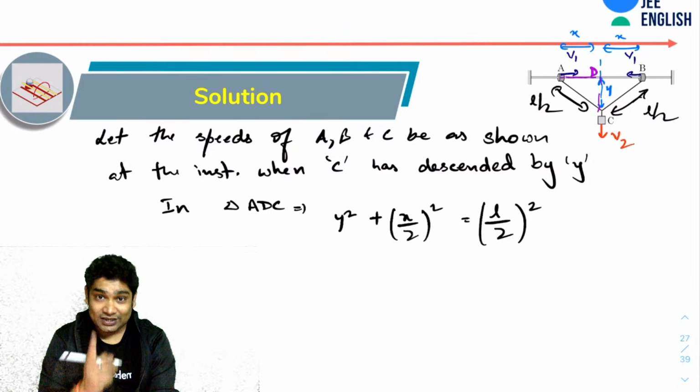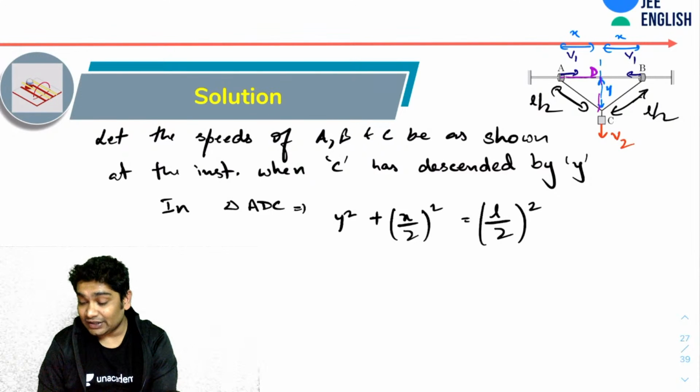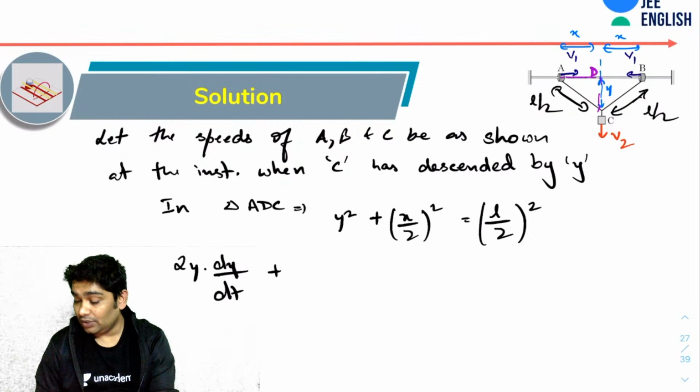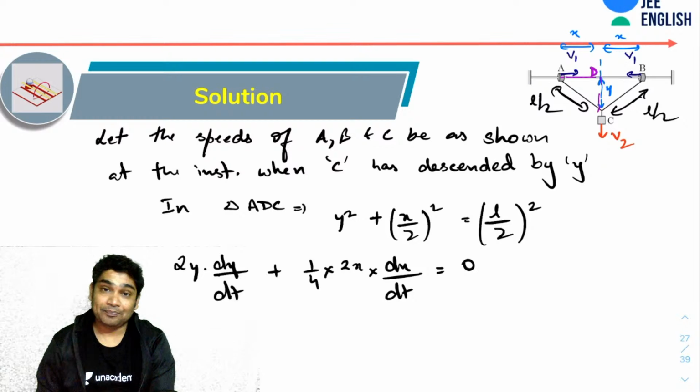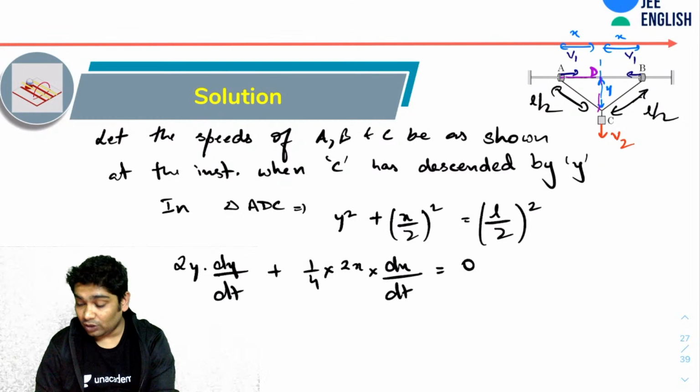Now let's differentiate this. If I differentiate, I'm getting 2y dy over dt plus 1 by 4 into 2x into dx over dt, and the derivative of L by 2 squared was 0. Correct? I hope you guys are following this.